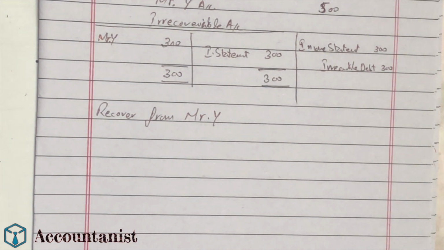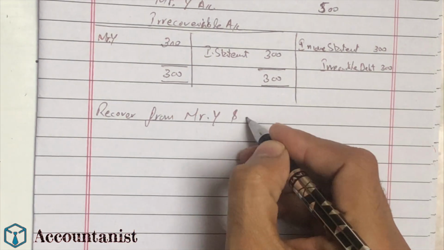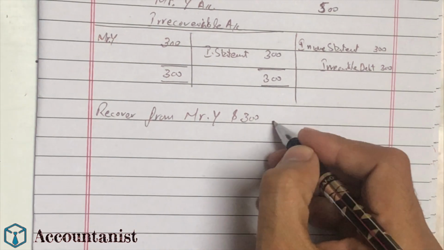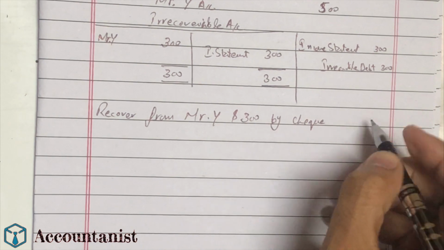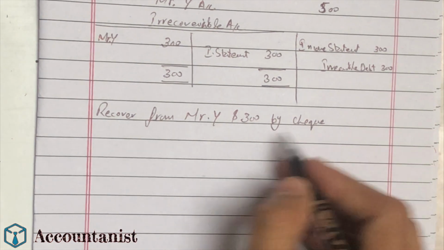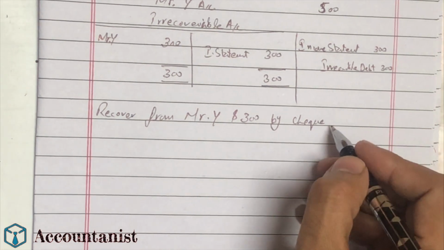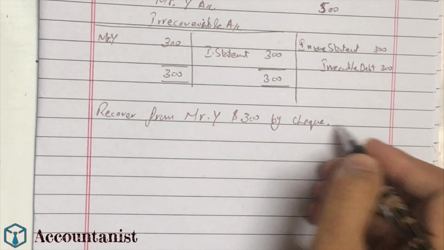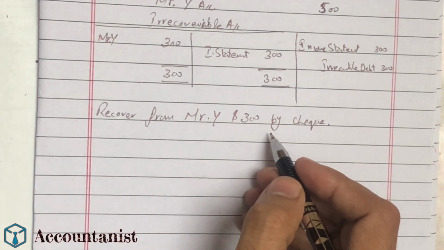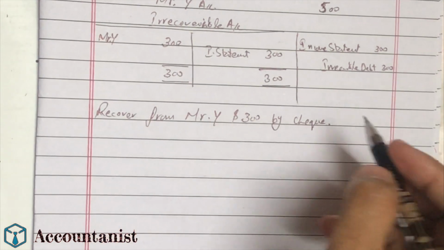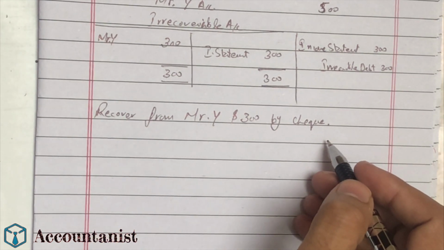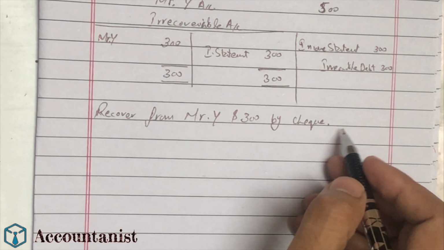We recover $300 by check. So this is the recovery of a bad debt. In the scenario in the question they will tell you that this person was written off as irrecoverable in the previous year or some months before.